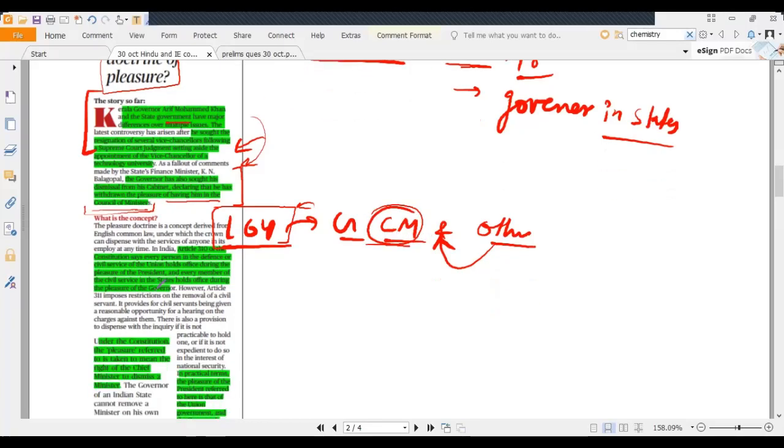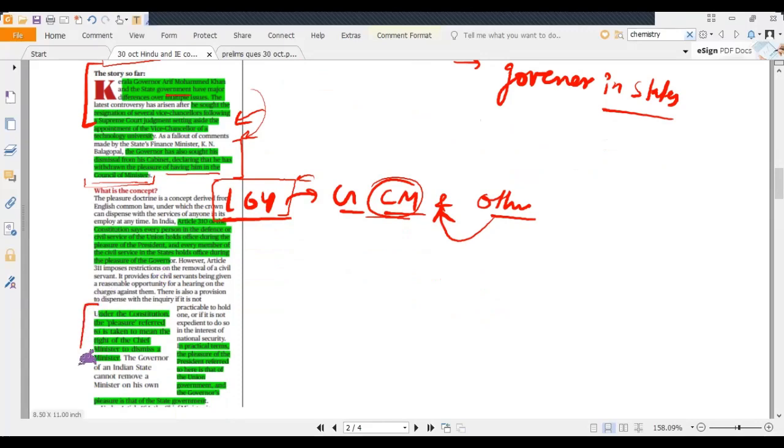Here it also says that under the constitution, the pleasure referred to is taken to mean the right of the chief minister to dismiss a minister. The governor of an Indian state cannot remove a minister on his own. So that is the meaning of the doctrine of pleasure.